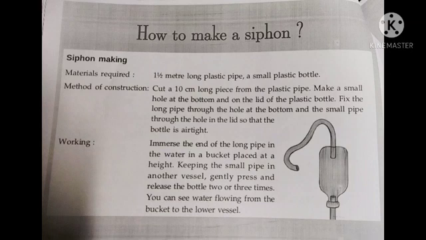Working of the siphon: immerse the end of the long pipe in the water in the bucket placed at height. Then keeping the small pipe in another vessel, gently press and release the bottle 2 or 3 times in order to release out the air. You can see water flowing from the bucket to the lower vessel.